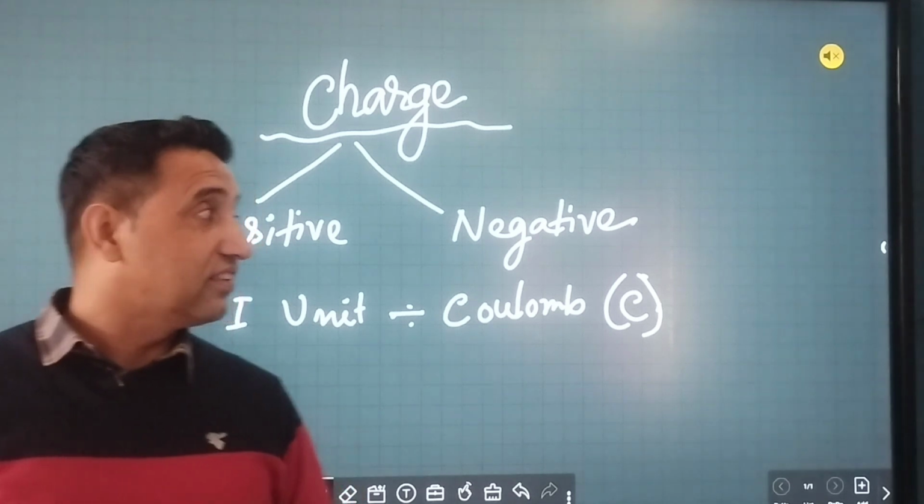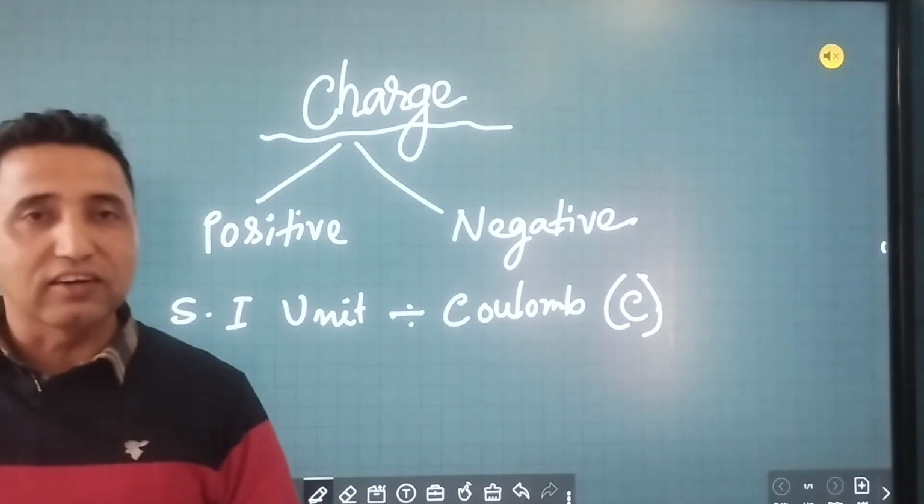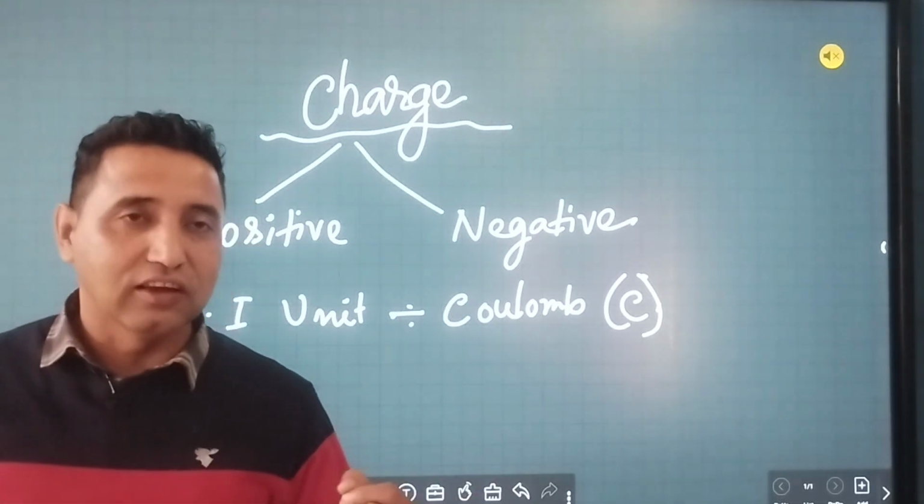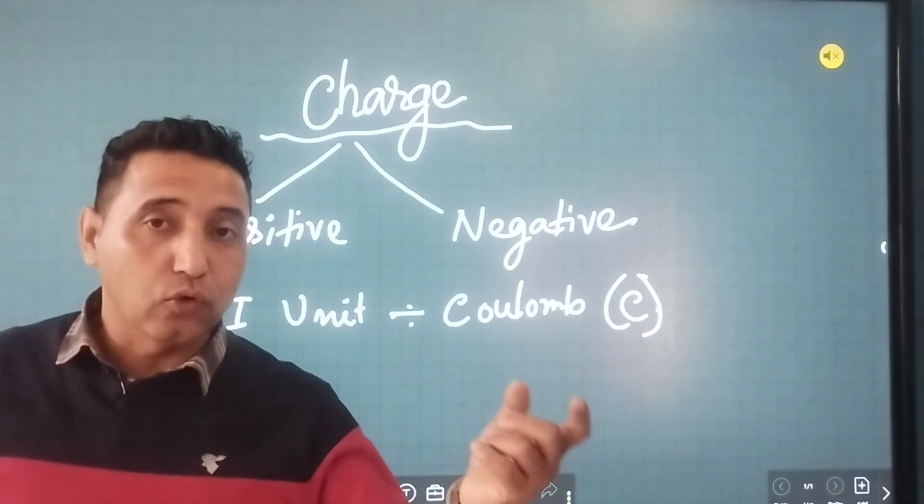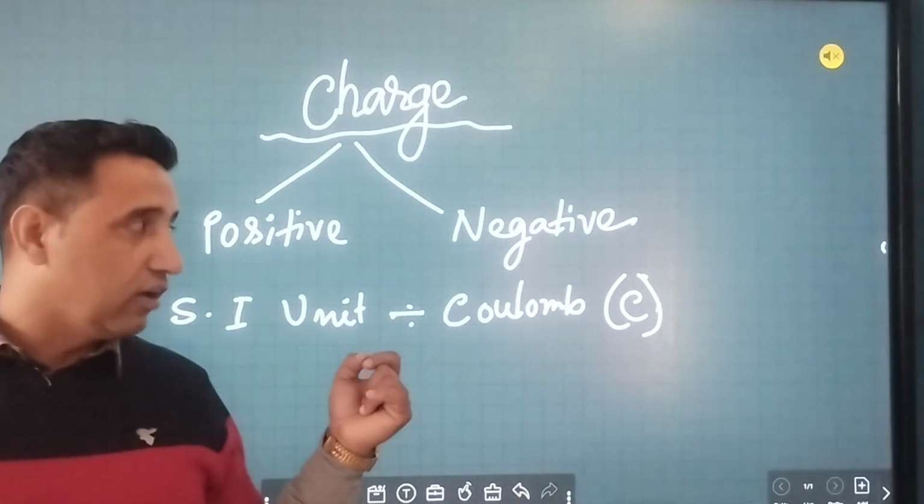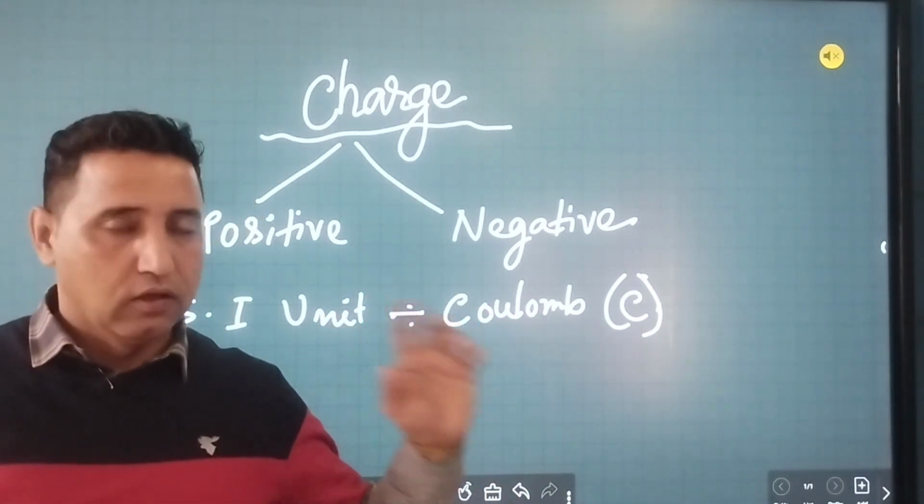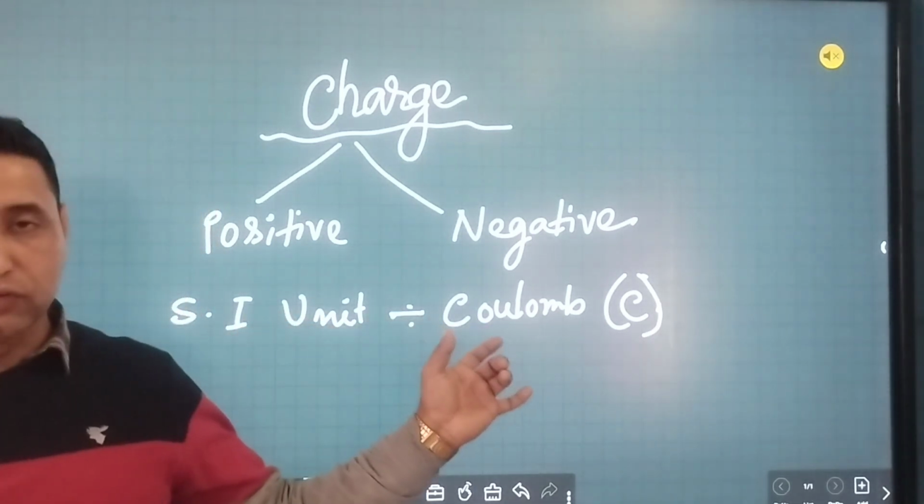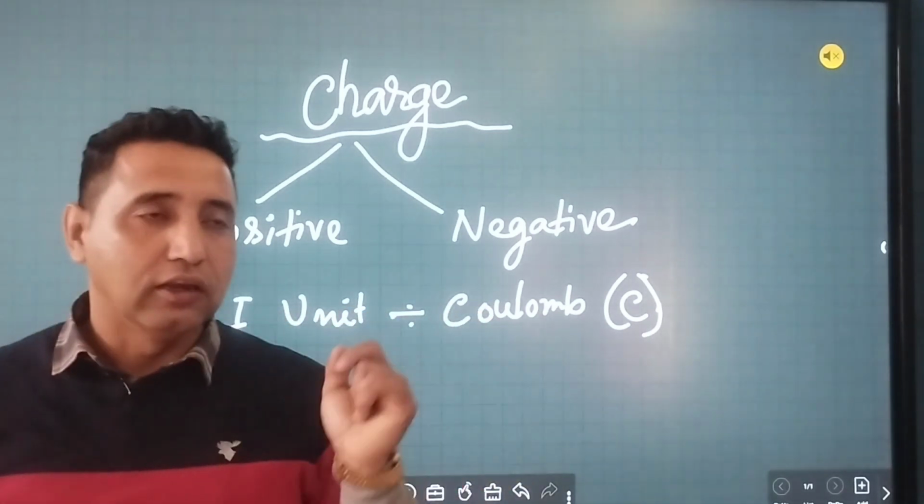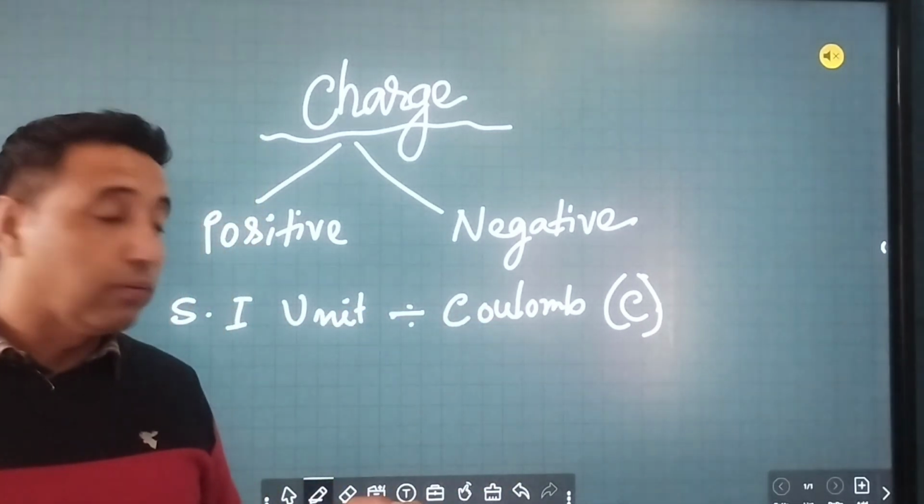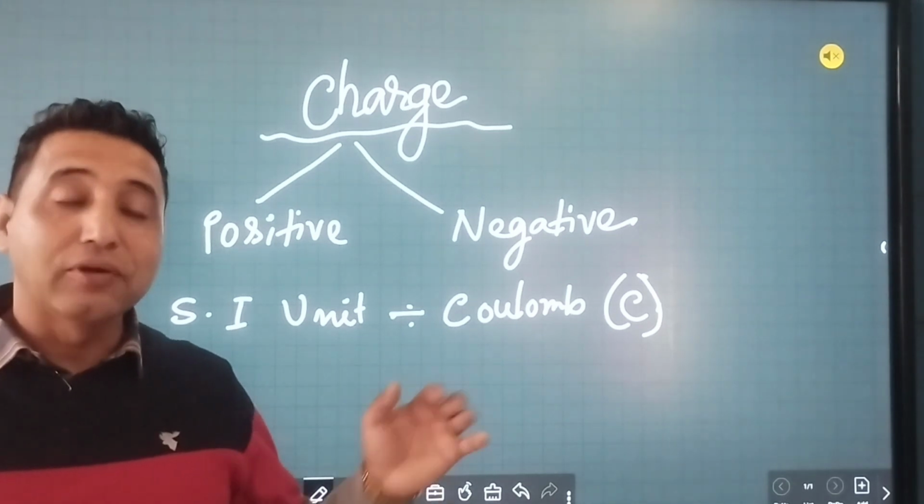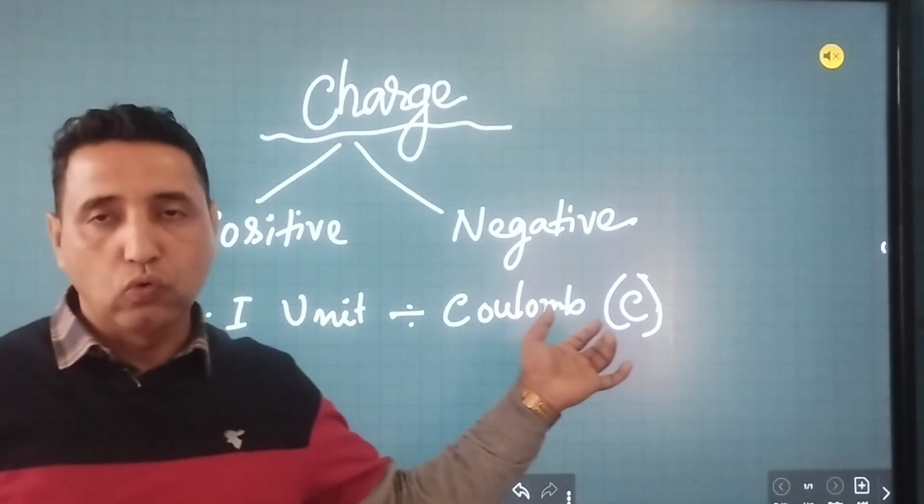Now what is the SI unit of charge? How do we measure charge? Like mass we measure in kilogram, charge we measure in coulomb. It is also an SI unit. Coulomb is the name of a scientist, so giving him respect, the unit is called coulomb.